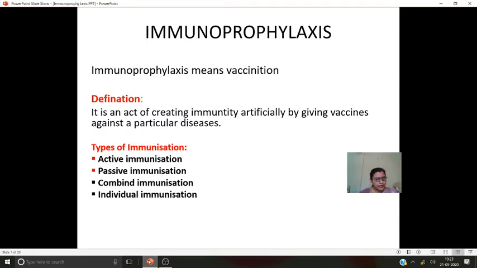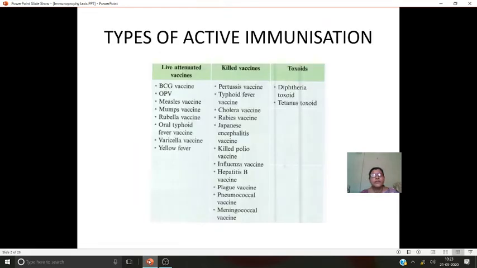And what are the different types of vaccines we give? Do you remember? They are live attenuated vaccines, killed vaccines, and toxoids. These three types we can see in active immunization.